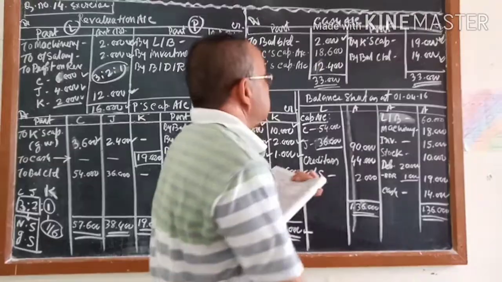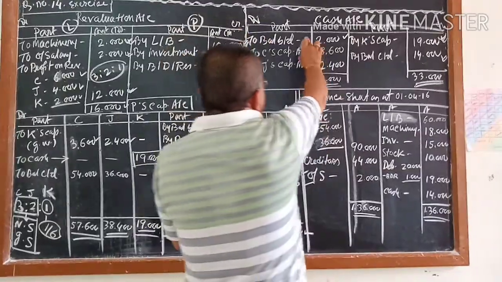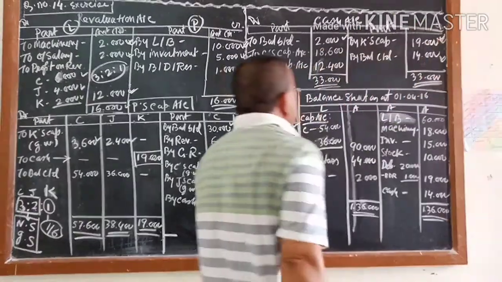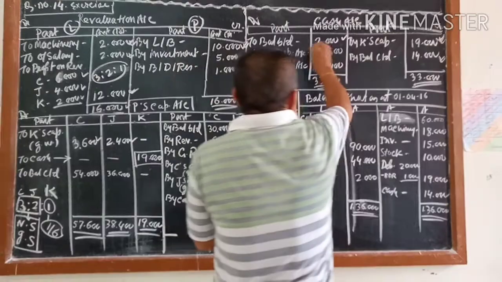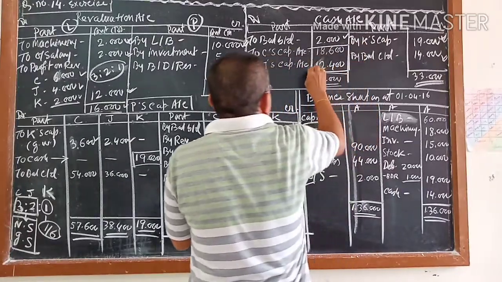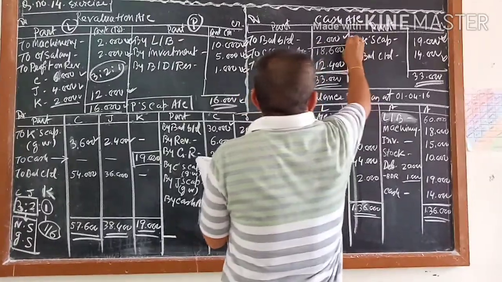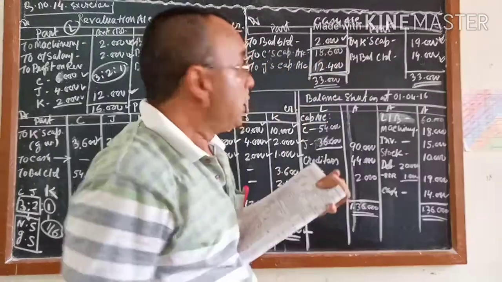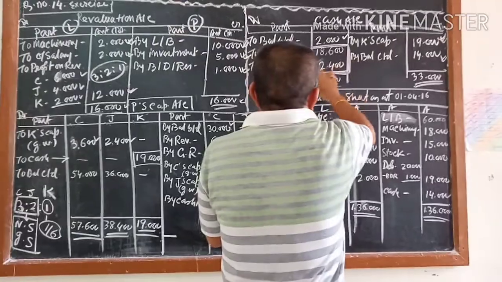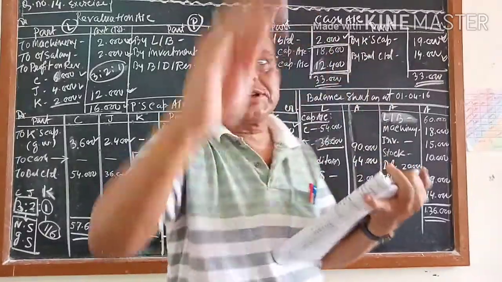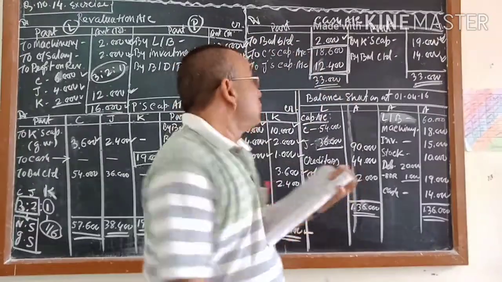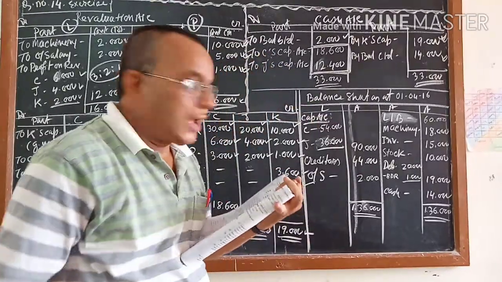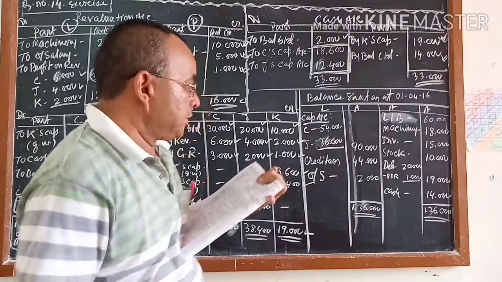Correct? Now the question is that the opening was 2. We have to make the closing 14 after paying 19,000 to K. That means this amount is required to be brought. It should be brought by C. It should be brought by J. How much? 18,600 and 12,400. Now the question is coming, sir, how do you know how much Chirag will bring and how much Jigar will bring? That is the question coming here now.